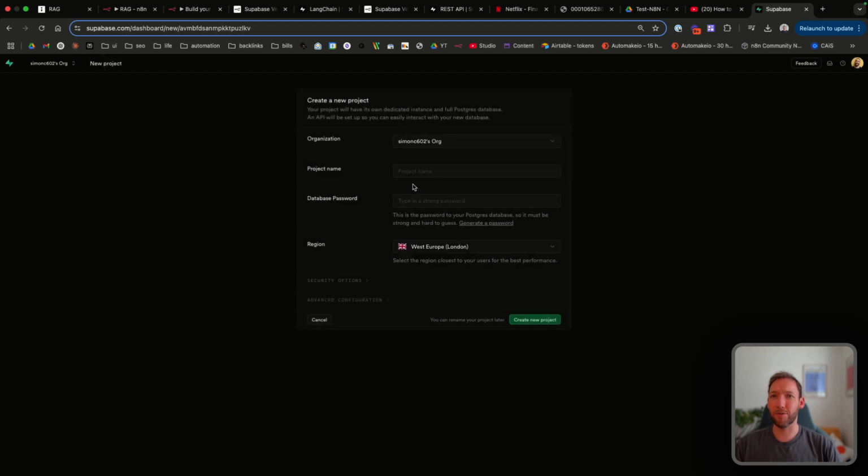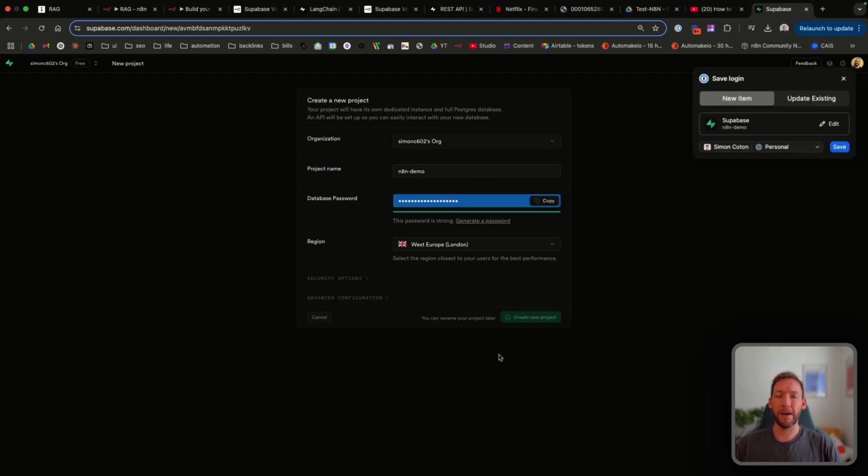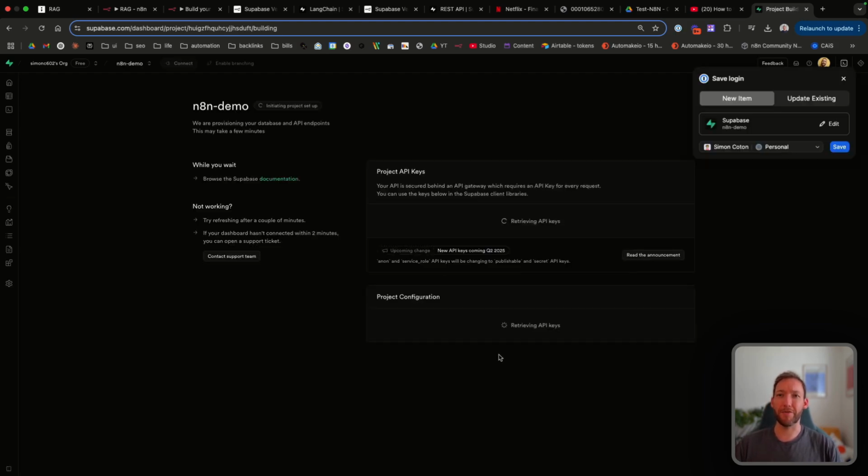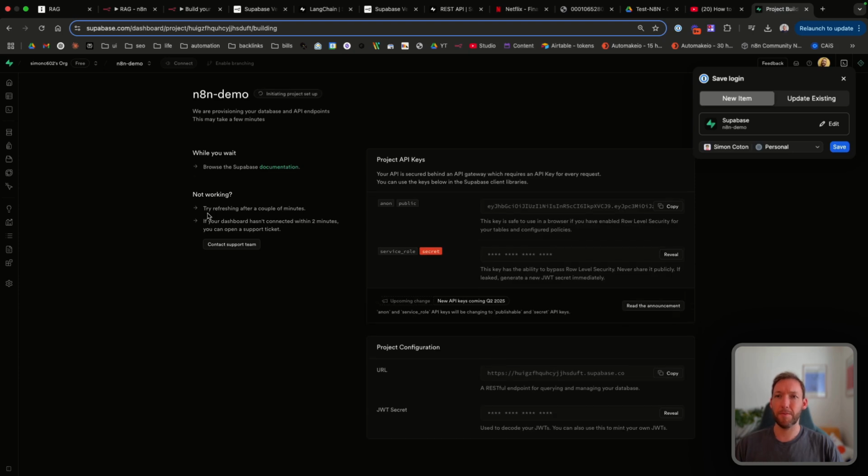So we're just going to create a new project here as an example, N8N demo. We'll give it a password. You'll need this password later, so make sure you store it somewhere. And that's going to spin up the project. It may take a few minutes to spin up that project. But in the meanwhile, we're going to go and set up the credentials that we need.